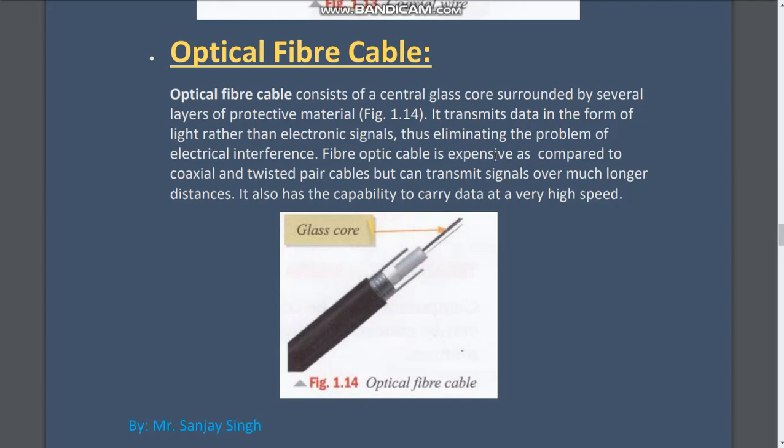Fiber optic cable is expensive as compared to coaxial and twisted pair cables, but it can transmit signals over much longer distances. It also has the capability to carry data at very high speeds. You already know the speed of light is the fastest in the universe. And see this line again, it transmits data in the form of light. So you can imagine the speed of data. The data is transmitted along with this light. So data transfer speed is the fastest in optical fiber cable.